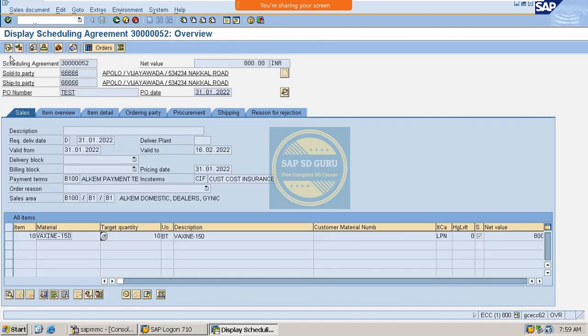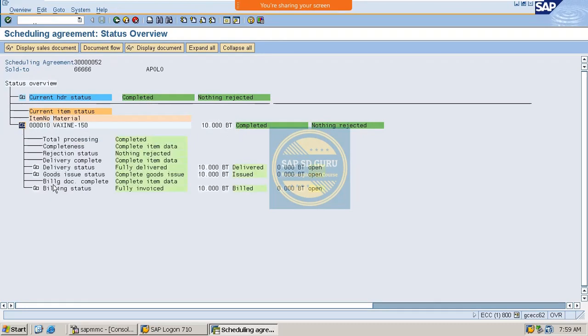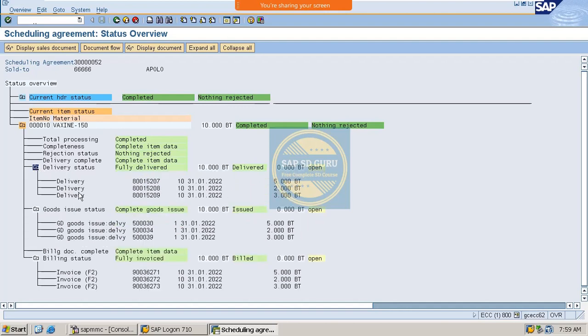And if you see the status of this agreement, here it is completed, right? Previously, when you checked, it was partially completed, but now it is completed. So these 3 were the invoices which were created, and these 3 were the PGIs, post goods issues, and these 3 were the deliveries which were created with reference to that agreement.